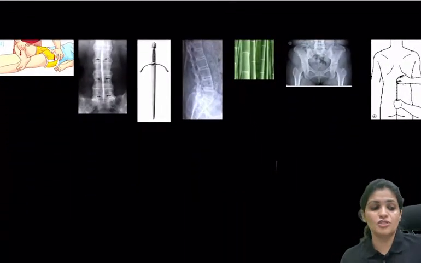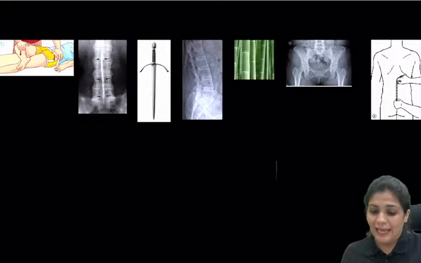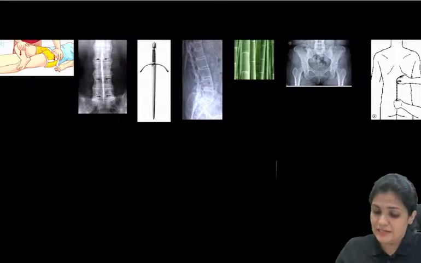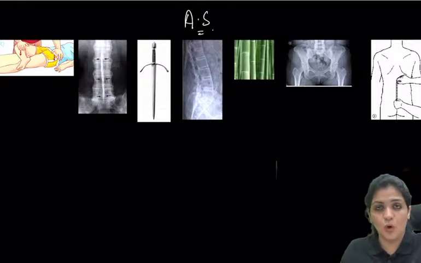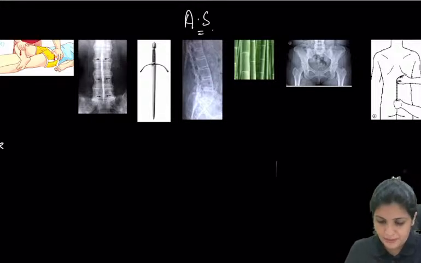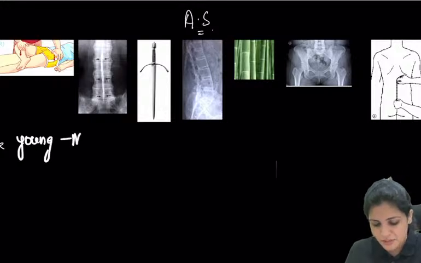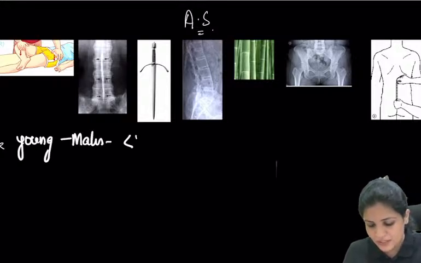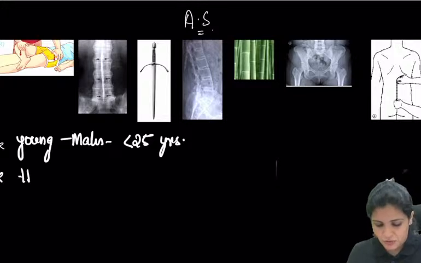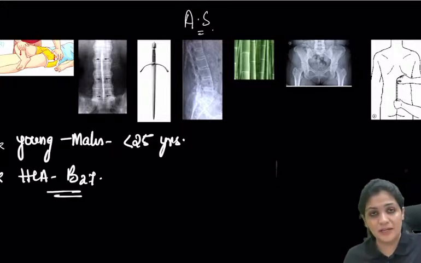Now coming to the most important one, your ankylosing spondylitis. As you all know, ankylosing spondylitis is seen especially in males of less than 40 years usually. These are associated with HLA-B27.